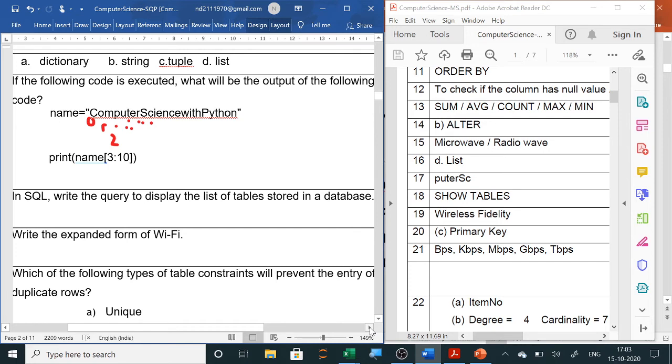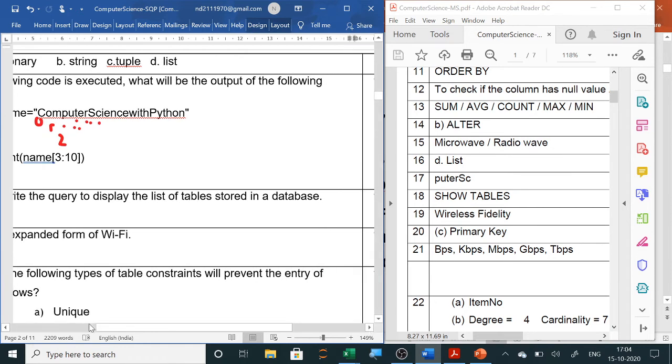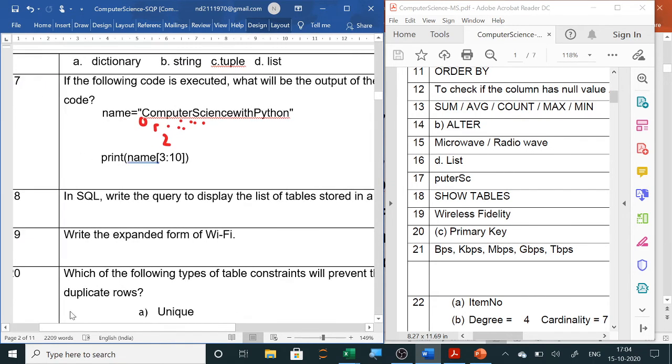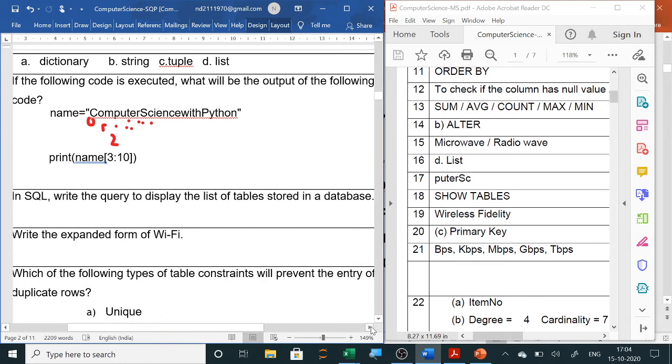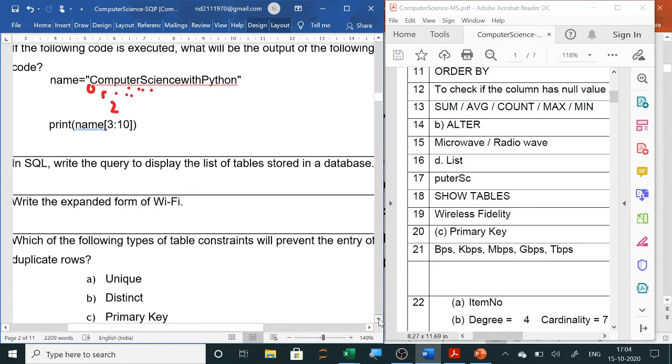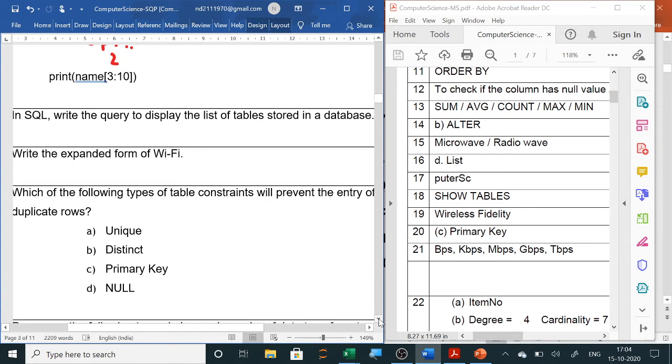Next question is: which of the following types of table constraints will prevent the entry of duplicate rows? Now, table constraints we have are unique as well as primary key. And if you only have to stop duplicates, you can use any one of them, either primary key or unique. Now in the options they have given both.